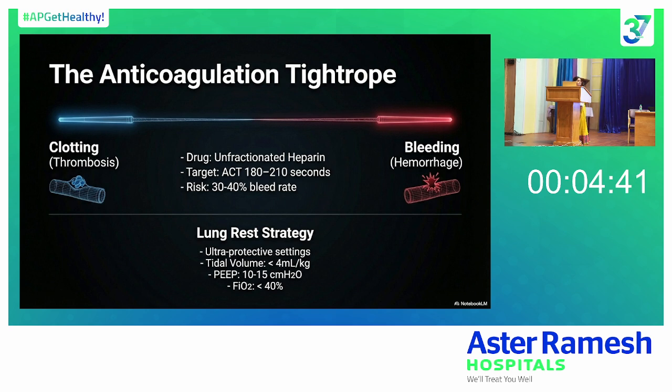Usually these patients, we will start them on an unfractionated heparin infusion, and we will monitor the ACT levels to maintain ACT around 180 to 220 in these patients. Depending on that, we will adjust our heparin infusion.